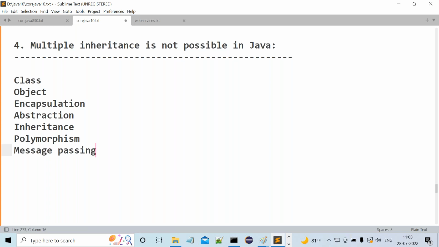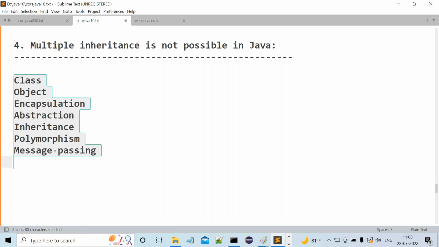Of course, people are not using message passing in object-oriented features, but this is one of the object-oriented features. Most of the people are neglecting that, but we will recognize it. No issues for that. Now tell me guys, what are the various object-oriented features? Class, object, encapsulation, abstraction, inheritance, polymorphism, message passing. Overall, 7 object-oriented features are available.